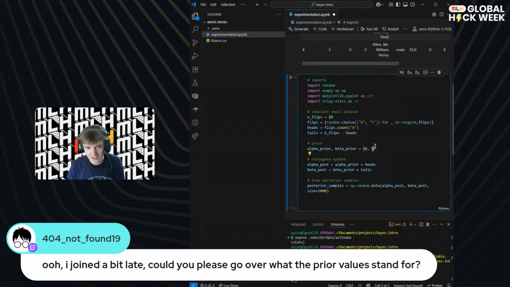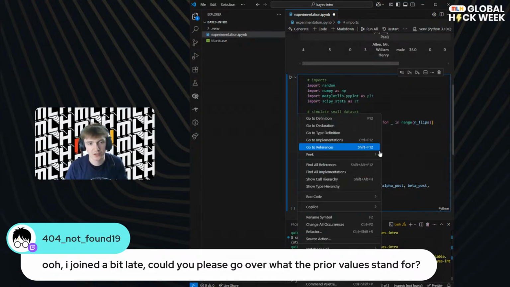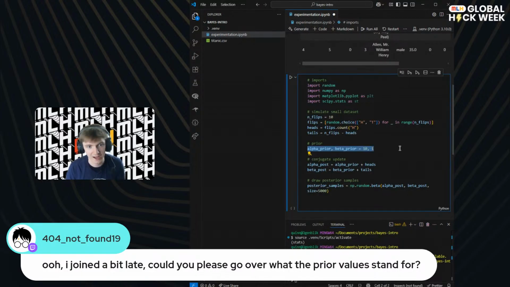For every one tail that we get, we think there'll be 10 heads. You could also flip it: say we want tails to happen, and you'd have one tail for every 10 heads. You can play around with this and define it how you like. But the premise is that the ratio you expect to see is a kind of pseudo count.